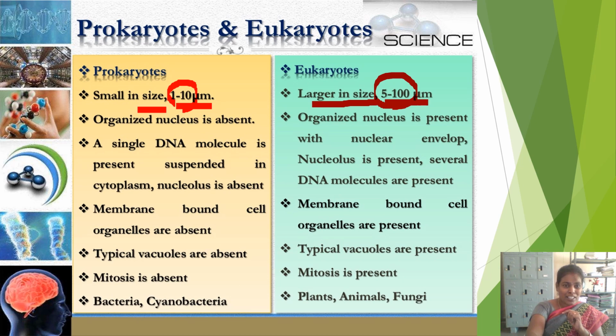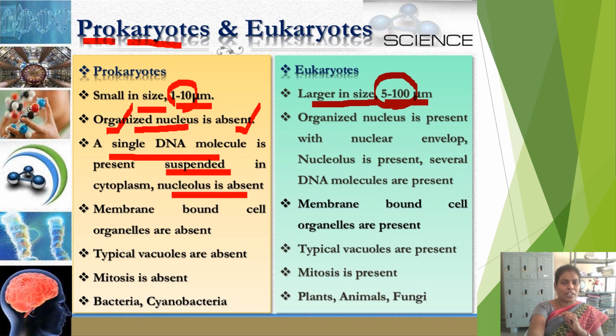Based on what are these organisms divided into prokaryotes and eukaryotes? Based on nucleus only, no? Well-organized nucleus is absent in the case of prokaryotes. Prokaryotes, in the name itself it is there. Pro means primitive. Karyote means nucleus. Primitive nucleus is present here, not well organized. That means the nucleus is not surrounded by a layer. Here a single DNA molecule is present in the cytoplasm, and nucleus is also absent in the prokaryotes.